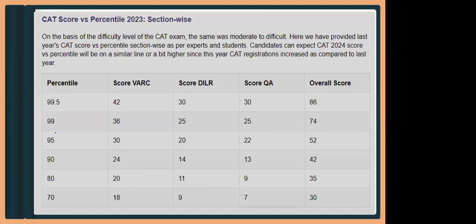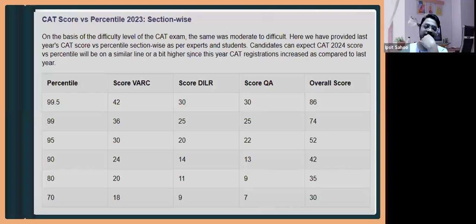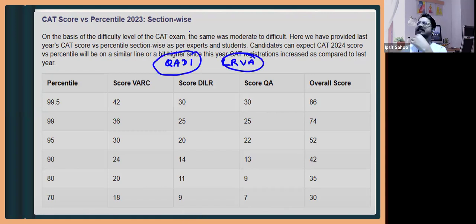सर DI को LR के साथ क्यों रखा है? I'm telling you. Till a few years ago, let us say till 2013 or 2014, QA and DI were one section, and LR and VA was another section. So till 2013 or 2014, there were just 2 sections.